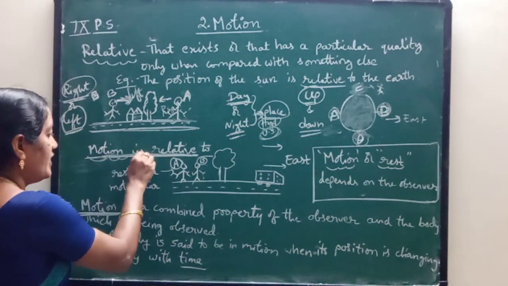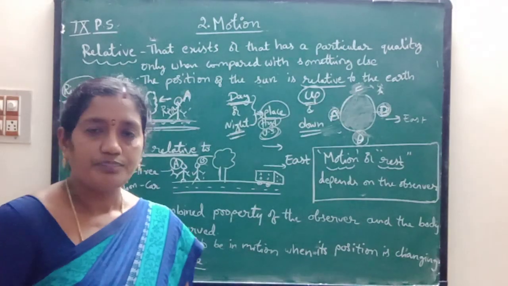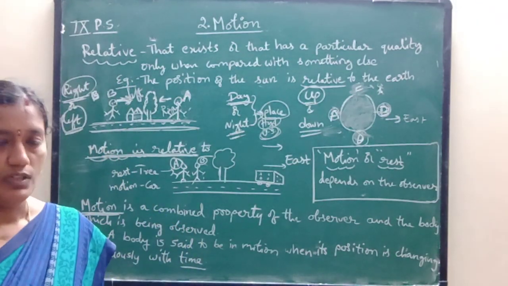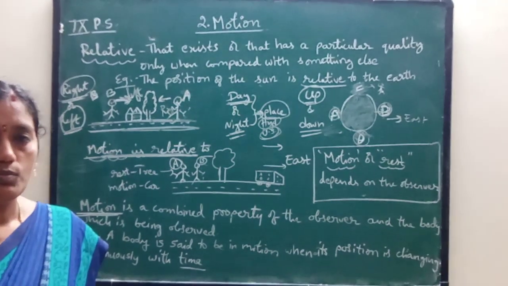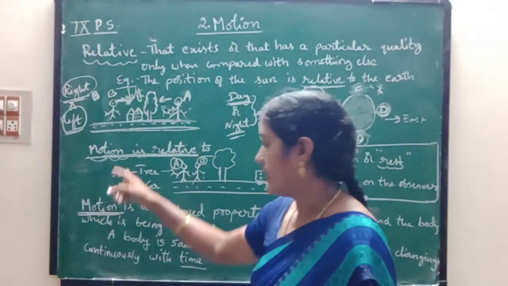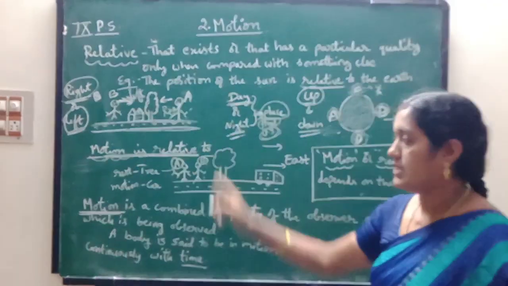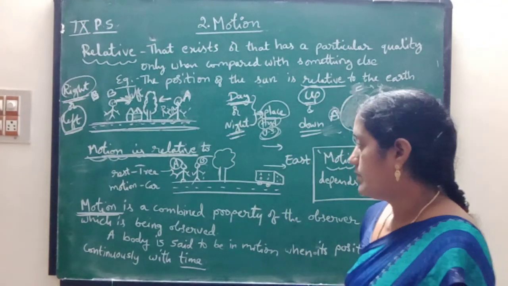Motion is relative. Now I am coming to motion. Now I explained to you what is relative. Now coming to motion is relative. What I told you, motion means movement. And here this motion is relative. Now I will explain with another small example.